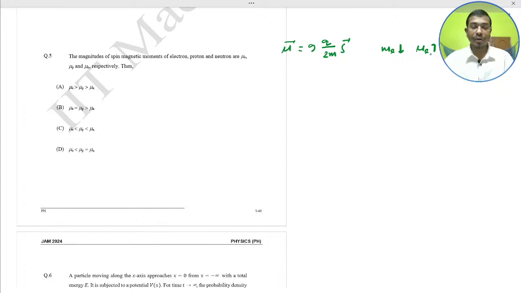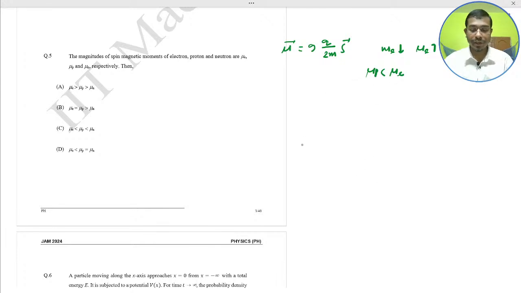So the spin magnetic moments of particles are inversely proportional to their masses. Thus the electron has the smallest mass, resulting in the largest magnetic moment. The proton has a mass larger than the electron, giving a magnetic moment mu p smaller than the electron. Next, the neutron has the largest mass among the three particles, electron, proton and neutron, resulting in the smallest magnetic moment.